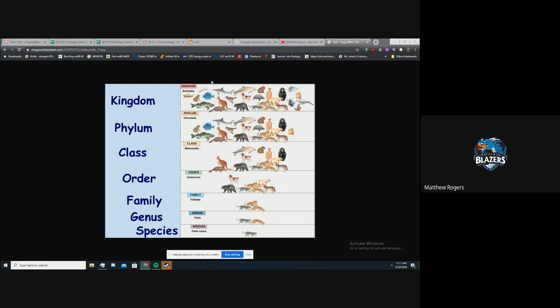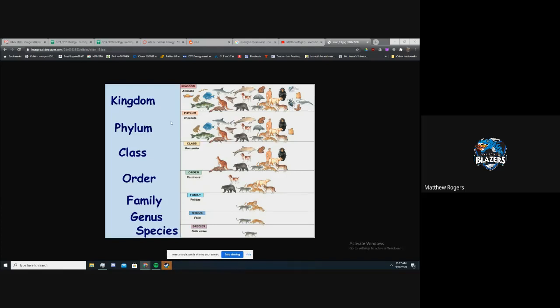Kingdom is the broadest one possible. And there are a couple different kingdoms. It actually changes quite often. Right now, depending on what scientists you follow, it's anywhere between 4 and 6. I'm never really going to ask you that, so it doesn't really matter. But the point is we have different major categories. The two most famous ones are Plantae, which is plants, and Animalia, which is animals. So you can see in this picture, we have Kingdom Animalia and a bunch of different animals.